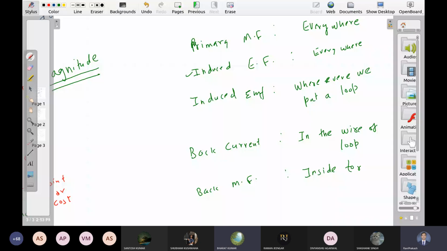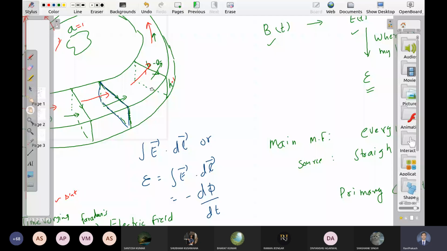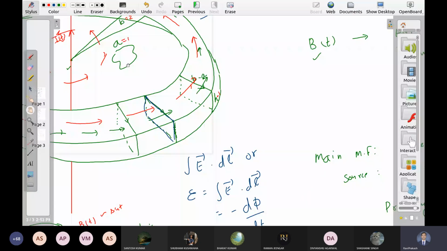See, now there is a current in the toroid, right? Due to this current, you can calculate the magnetic field, and you have seen this magnetic field exists only inside. ये सिर्फ अंदर होता है, बाहर नहीं होता है, right? If you choose some other shape, आप toroid ना लेके कोई और shape लिए होते, then it is everywhere. But it's a very basic feature of a toroid that it does not produce any magnetic field outside. Just choose a simple loop. Toroid की जगह कोई simple loop use कीजिए. Then again back magnetic field भी हर जगह होगा. But for a toroid, it is not everywhere now. It is only inside the toroid.